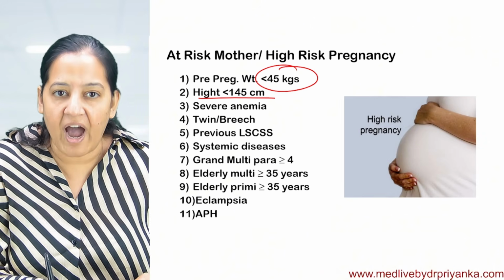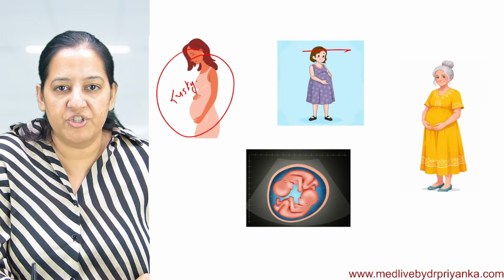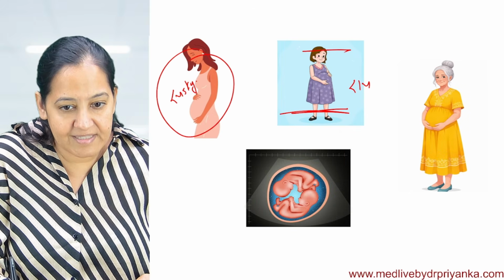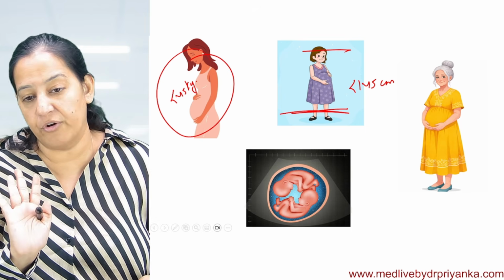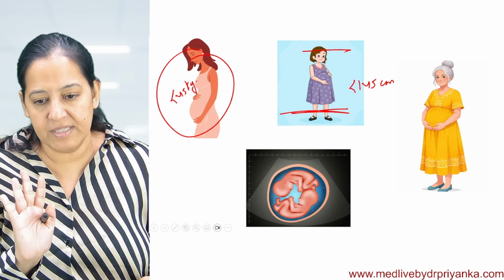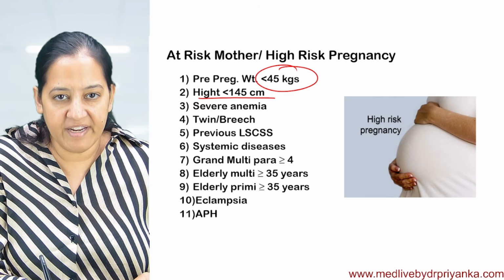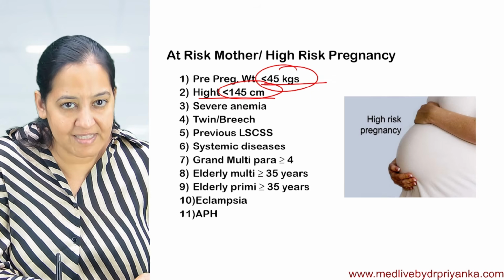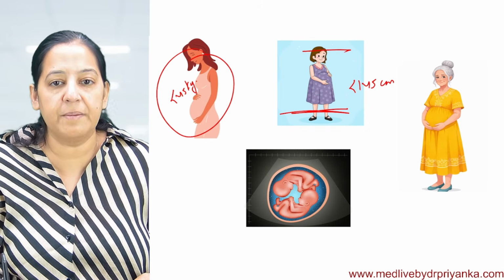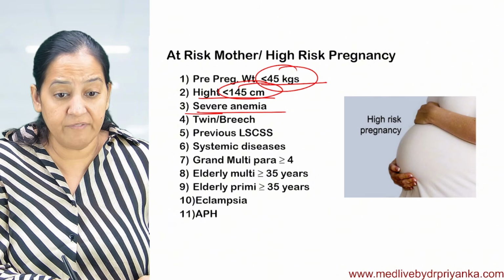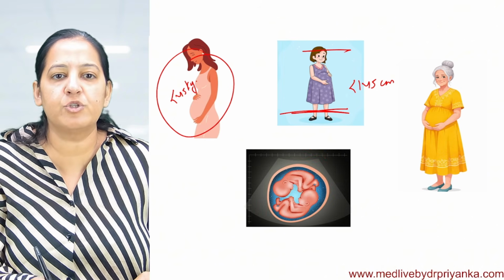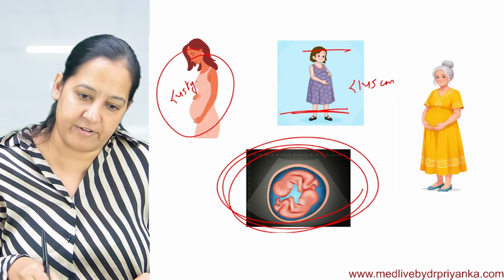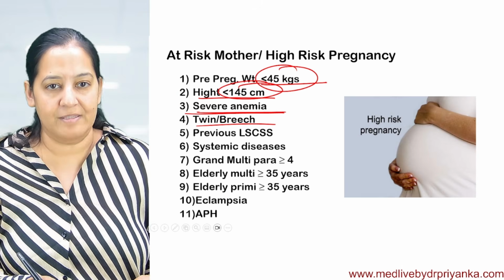If her height is less than 145 centimeters, she is too short. You have to learn these cutoffs for your MCQs, people. So if the weight is less than 45, if the height is less than 145, if there is severe anemia during pregnancy, if there is a twin pregnancy, all twin pregnancies are high risk pregnancy. Twin pregnancy means high risk pregnancy.